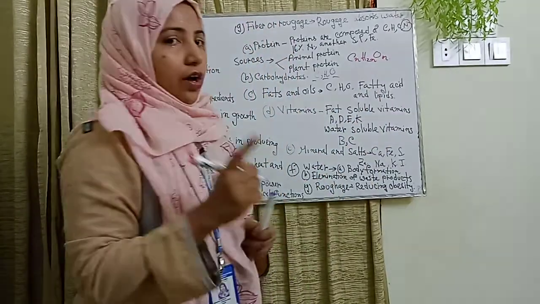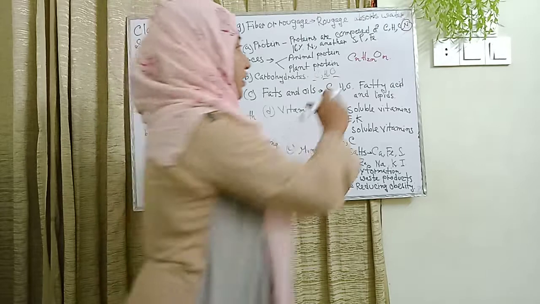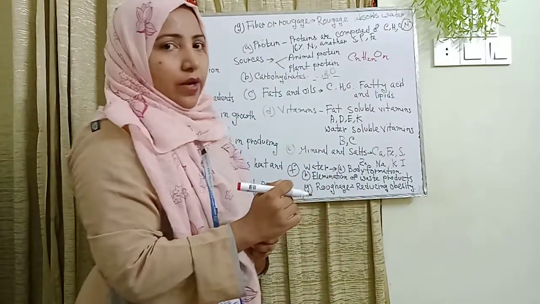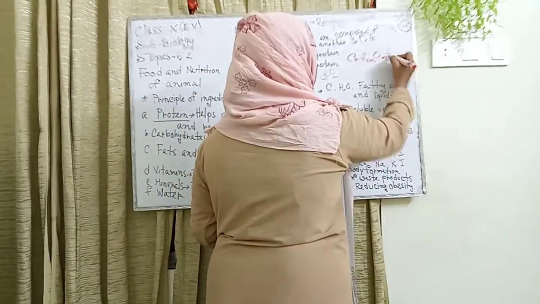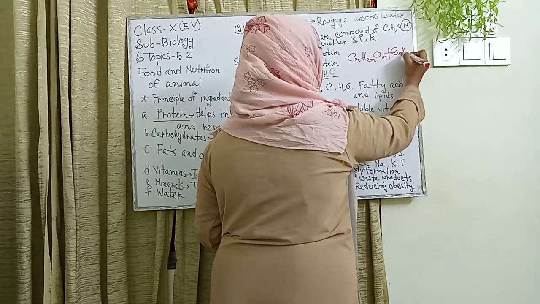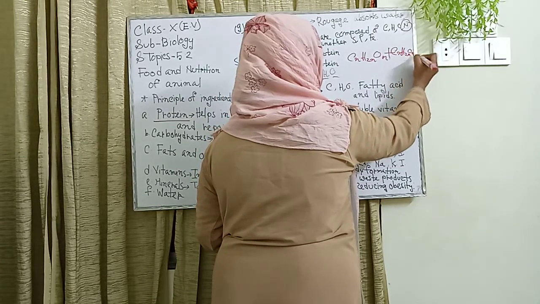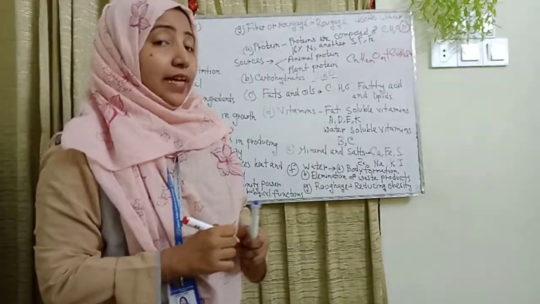Here, with only one such unit, it is called a monosaccharide. When this formula has 2 structures, CnH2nOn and CnH2nOn, it is a disaccharide.